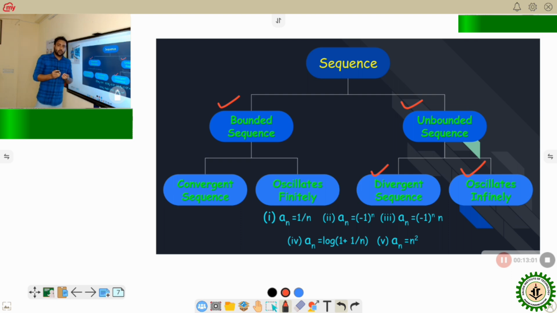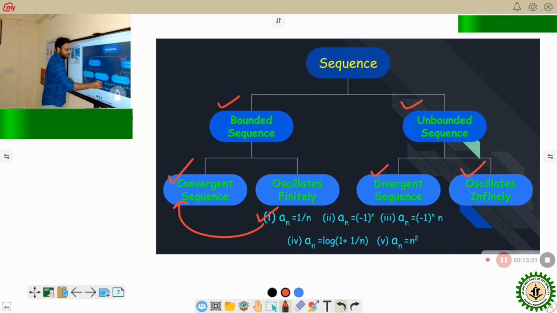So, if a sequence is neither convergent nor divergent, it is said to oscillate finitely or oscillate infinitely. That is an oscillatory sequence. Now, for this sequence, we have a_n equal to 1 by n. So, the limit of this will be 0. 0 is finite. That's why it is a convergent sequence.